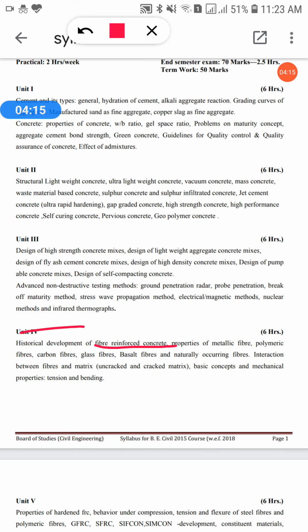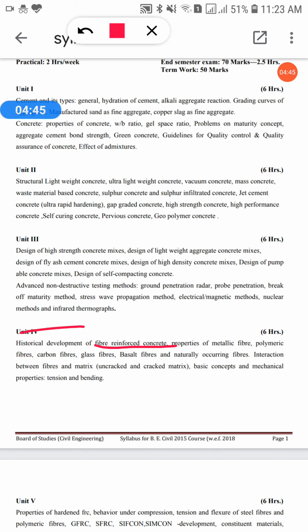When research was done many years ago, they felt that we have to improve the tensile properties of concrete, to make the concrete strong enough to resist or bear all the forces coming on the member.